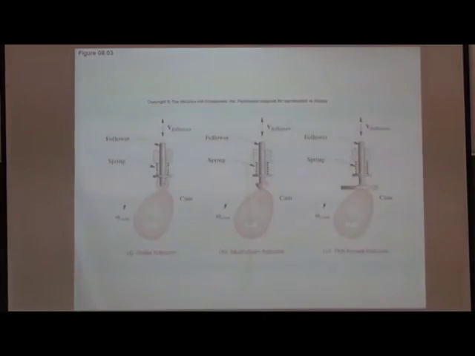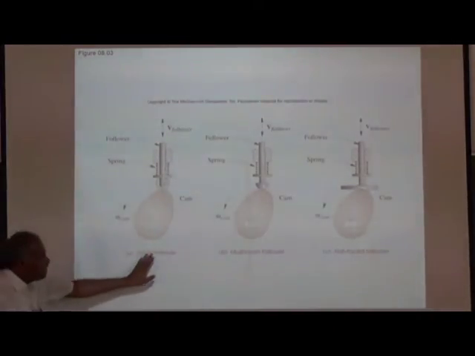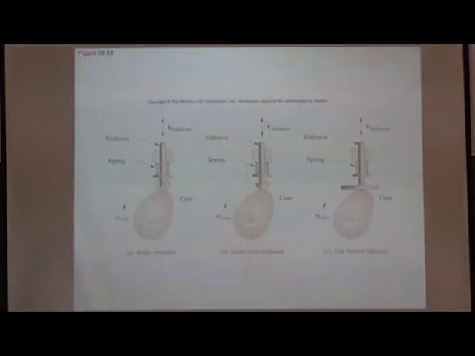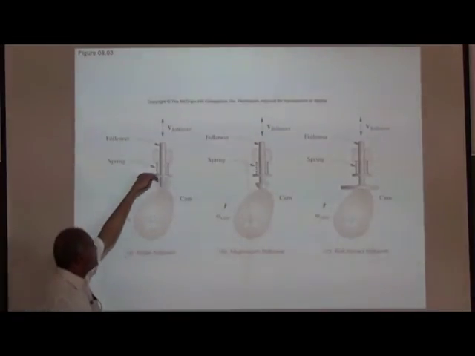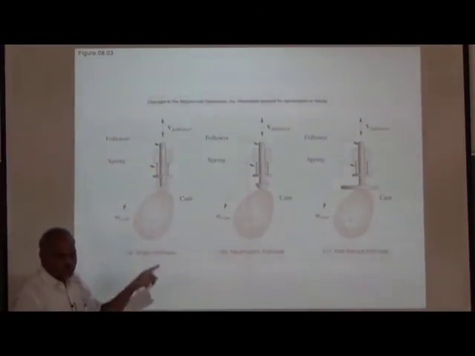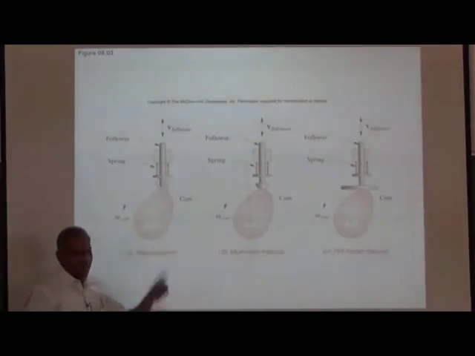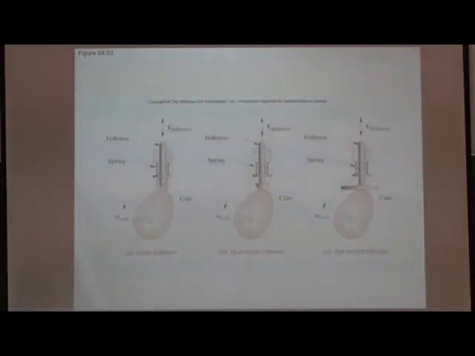There is another classification: whether it is an axial or a radial cam. Axial cam or radial cam. Here, this type of cams are called radial cams. The radial cams in the sense that, this is the axis of rotation of the cam, the motion of the follower is perpendicular. It is in the perpendicular plane to the axis. So this is called radial cam. The motion is radial or perpendicular to the axis of rotation.